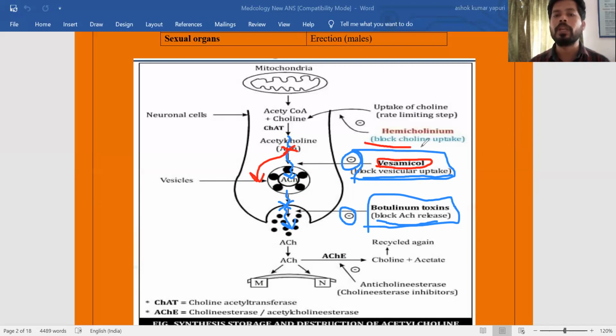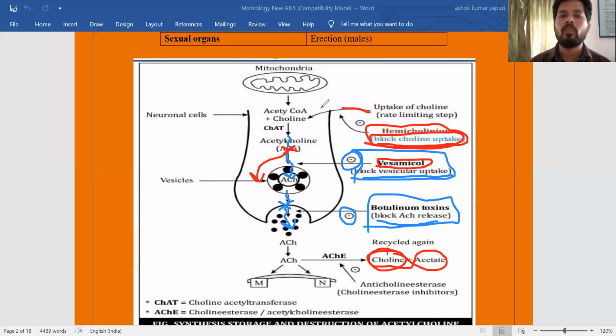Next is hemicholinium. Hemicholinium blocks choline reuptake, choline uptake. The acetylcholine, in the presence of acetylcholinesterase, breaks down into choline as well as acetate. Choline is taken up again for further synthesis. But when acetylcholine synthesis is higher, one remedy is the application of hemicholinium. It blocks choline uptake, so choline is no longer involved in acetylcholine synthesis. Then no choline is available, and acetylcholine synthesis will not occur.